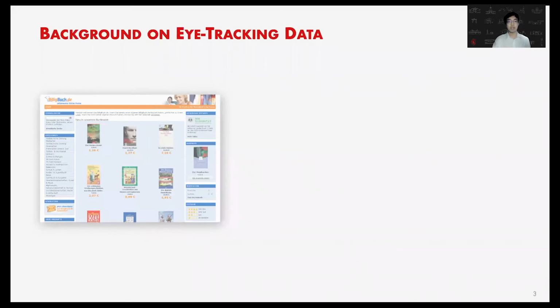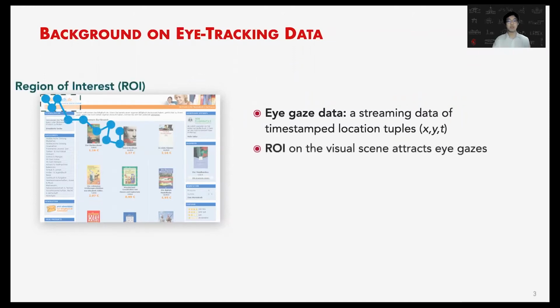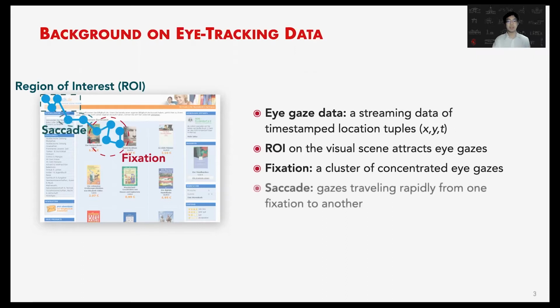So what's the concern of using eye tracking data? Before going into the detail, I would like to talk about some background about eye tracking data. The eye gaze data is essentially a streaming data type of timestamp-location tuples. And the region of interest on a visual scene, such as the web elements, can attract human eye gaze attention. The eye gaze data is characterized into two major types of events. The first one is the fixation, which is a cluster of concentrated eye gaze that represents the human attention. And the second one is the saccade, which are gazes traveling rapidly from one fixation to the next.